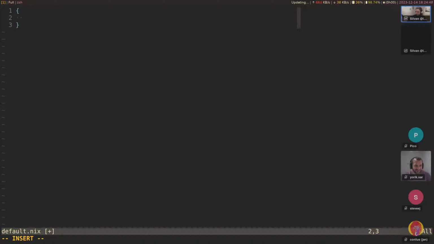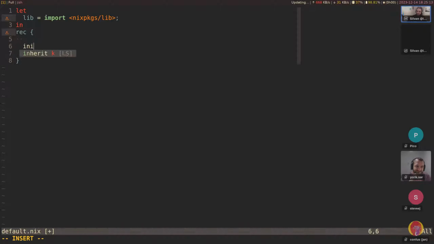Let's do it simply. Let's say, well, we need lib. Let's import that very cheaply, very impurely, like this. And we're going to use rec here, because I don't want to always have to declare what I output and have some intermediate variables.